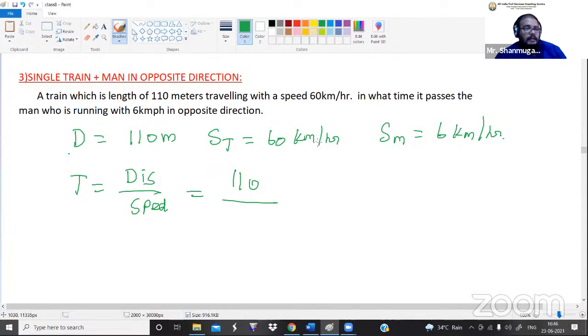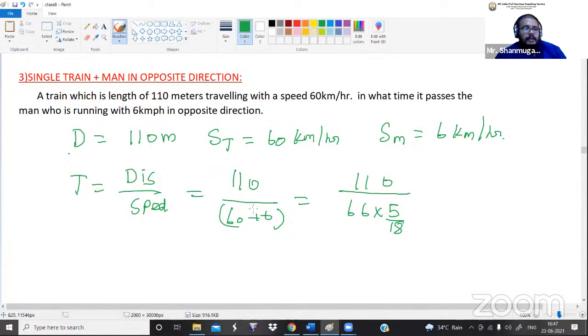Do you remember that? The same applies here. So 110 divided by 60 plus 6, that is 66, into 5 by 18.